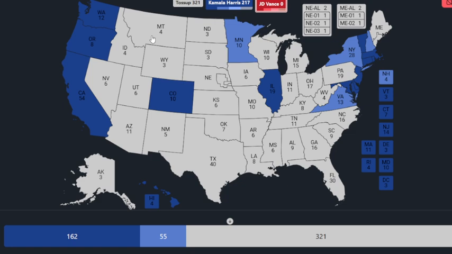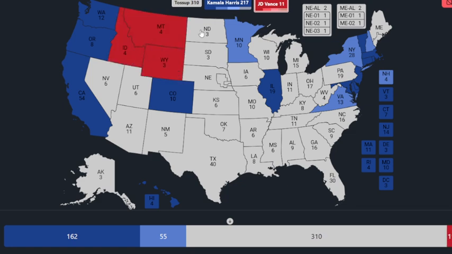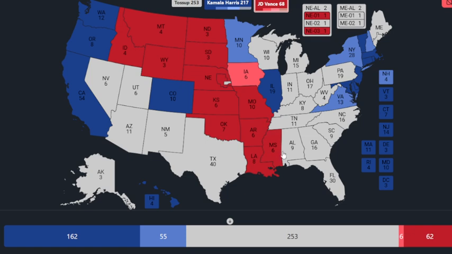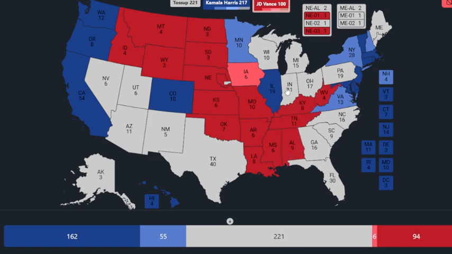Let's do the safe ones for JD Vance. There's gonna be a lot here. So we have obviously the ones that Trump was able to win all 3 times. There we go. So yeah, all those would be safe if we're talking about a JD Vance victory. However, Iowa, I think I'll put as tilt, just because it's been competitive in the past. Yeah, obviously all these are gonna be safe red for JD Vance, except for Ohio, South Carolina. I'm gonna leave these states alone.